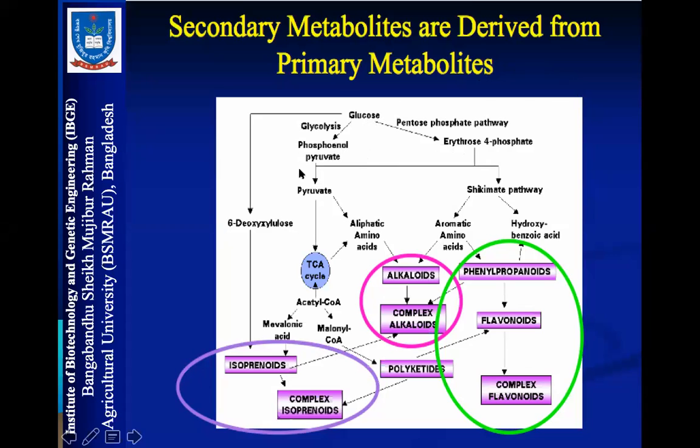Phosphoenol pyruvate is a primary metabolite because they participate in different metabolic pathways to generate energy. For example, glucose through glycolysis produces phosphoenol pyruvate, and then phosphoenol pyruvate converts into pyruvate, and pyruvate then participates in the TCA cycle, the tricarboxylic acid cycle, to generate energy.